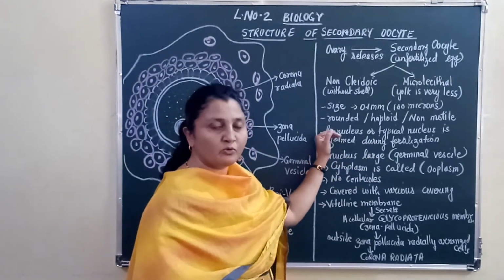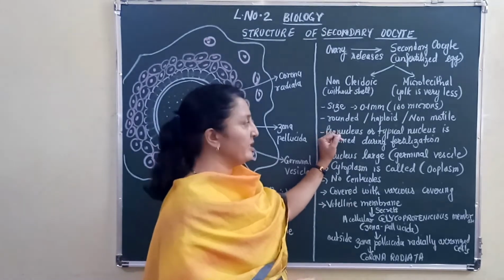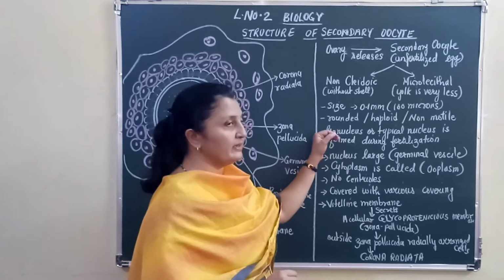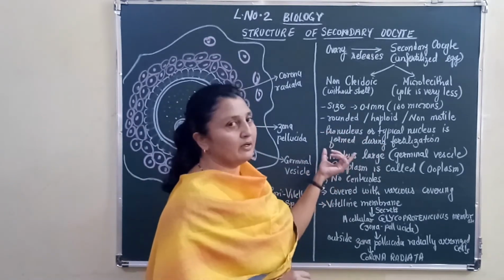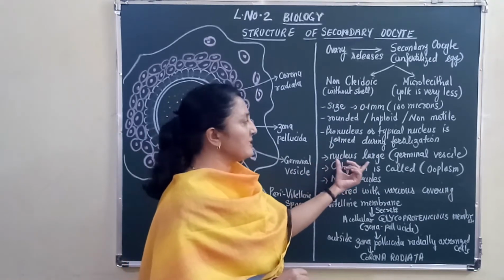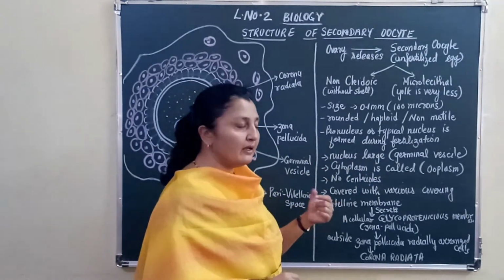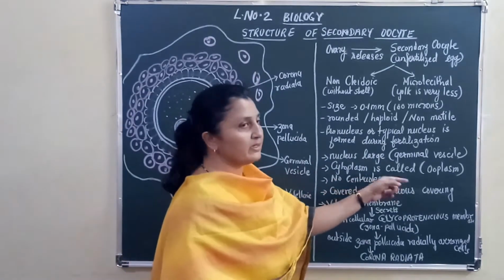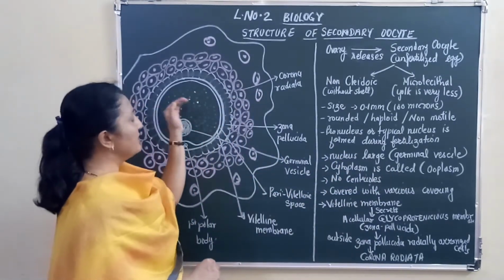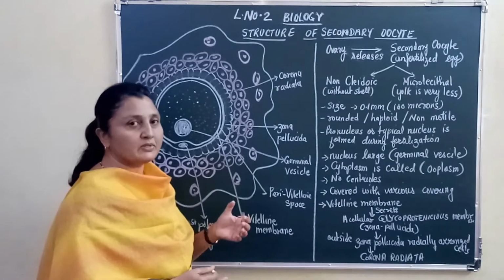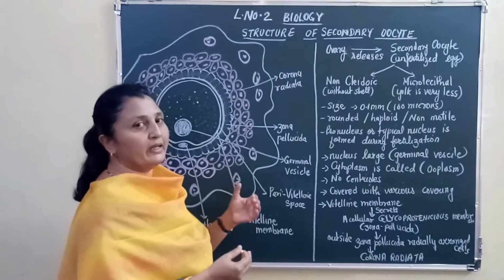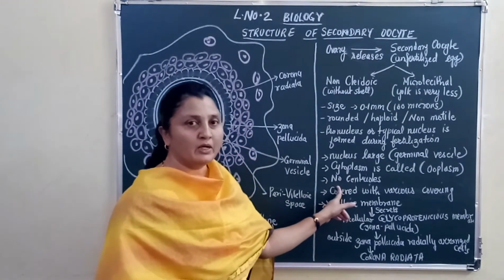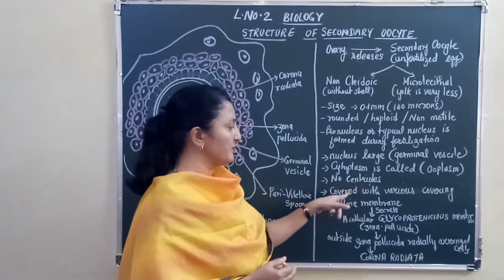Complete meiosis 2 takes place and then fertilization takes place, or meiosis 2 and fertilization take place together, and then we have a pronucleus or a typical nucleus. The nucleus is large and it is called the germinal vesicle. The cytoplasm is called ooplasm. So surrounding the germinal vesicle, there is a large amount of cytoplasm, and the egg cytoplasm is called ooplasm. No centrioles. Remember, I told you before also that the eggs do not have centrioles.